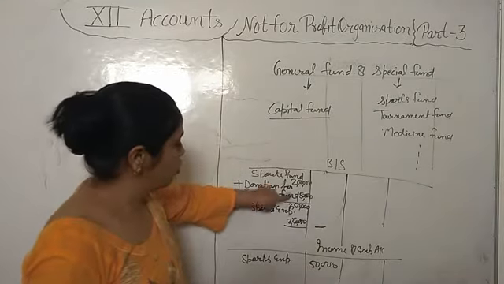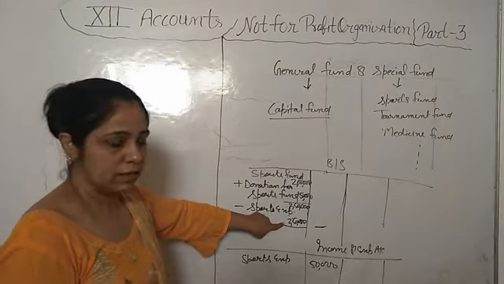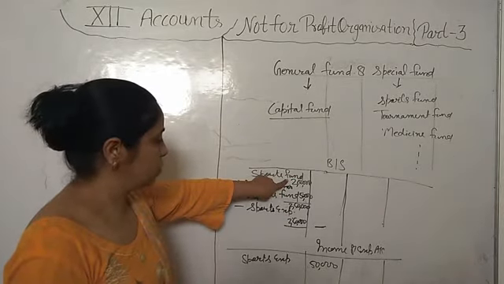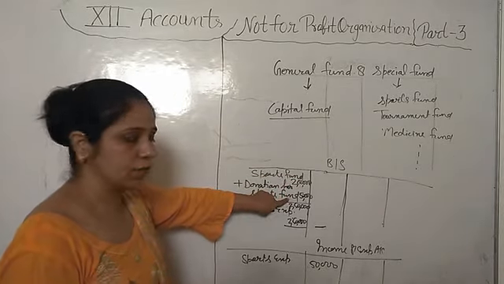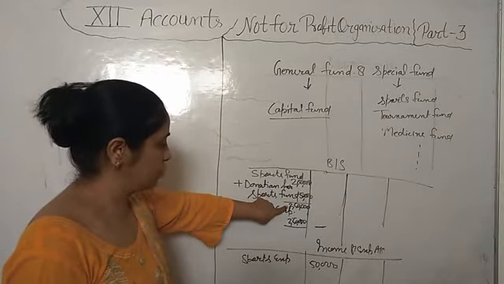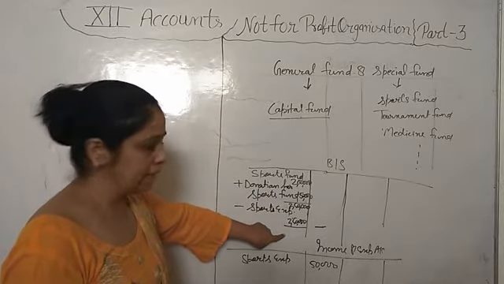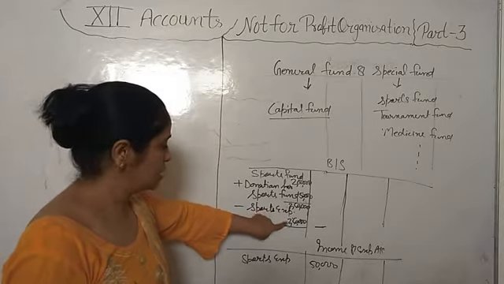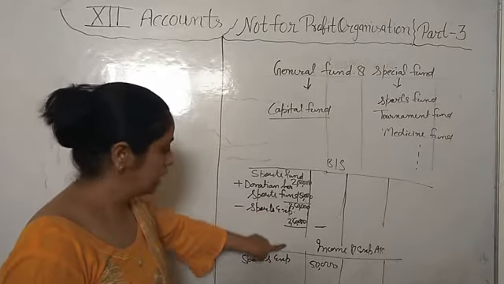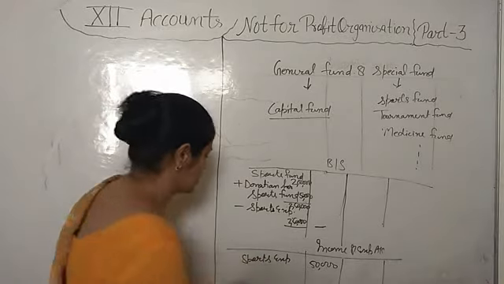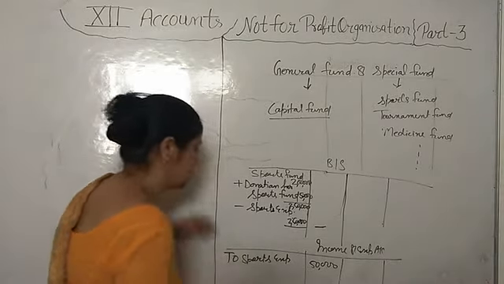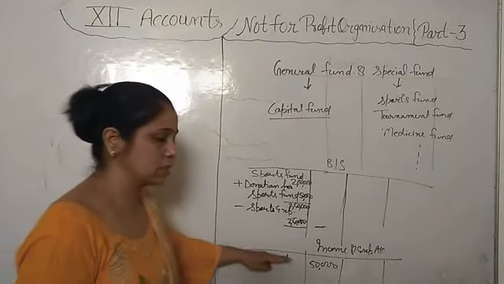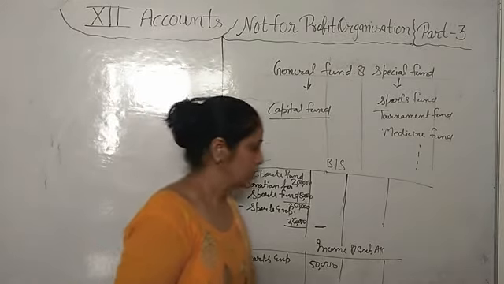You will show all this calculation. Total sports fund 2 lakh, donation we have received for sports 50,000, now it has become 2,50,000. Sports expenses are 3 lakh, but we are having 2 lakh 50,000 in the sports fund. So we will deduct 2 lakh 50,000 and the remaining 50,000 sports expense we will write in the income and expenditure account as sports expense. Got it?